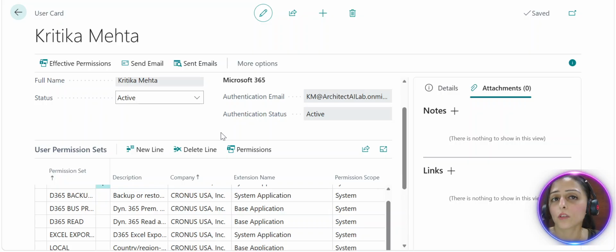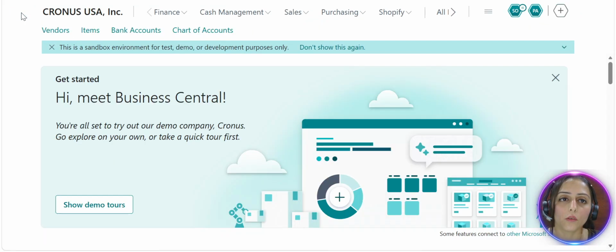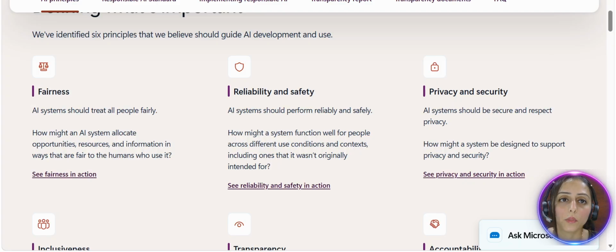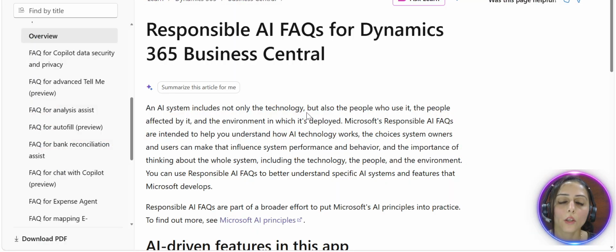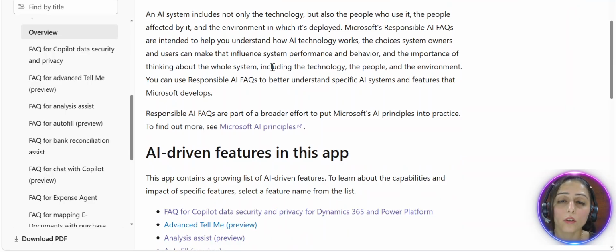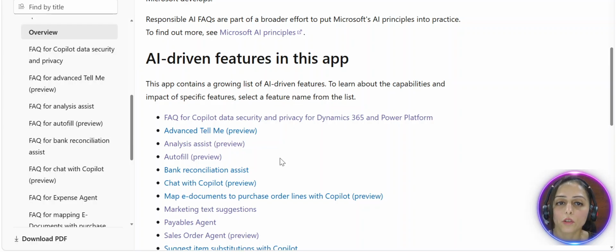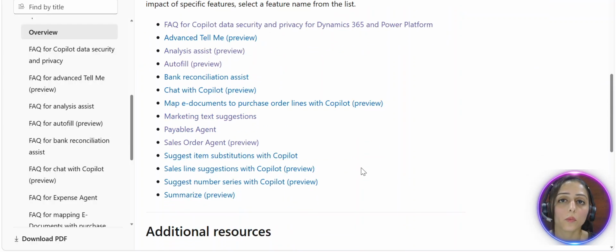And another point that of course comes to mind is whether my data would be used to train an AI model. And for that, let's try to find out what Microsoft said in their documentation. So if you know or not, let me show you something that Microsoft has introduced. Let me show you, one minute. So there's a separate section, if you see in the Microsoft Learn website, responsible AI FAQ for Business Central product, where it defines all the responsible AI features, for every feature you can see. So there is a separate responsible AI section.